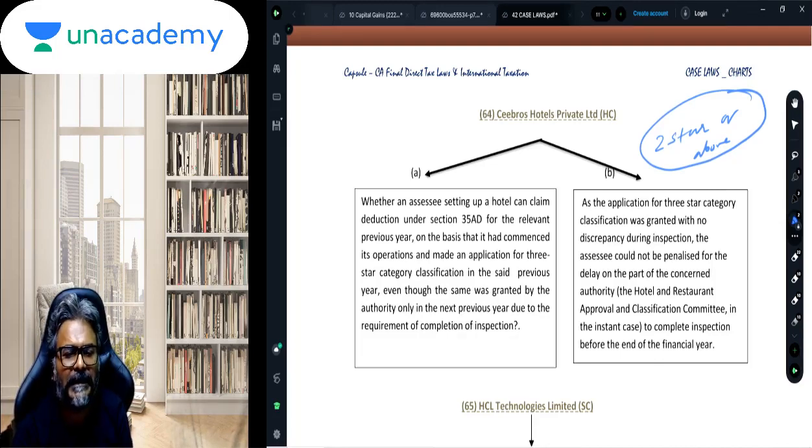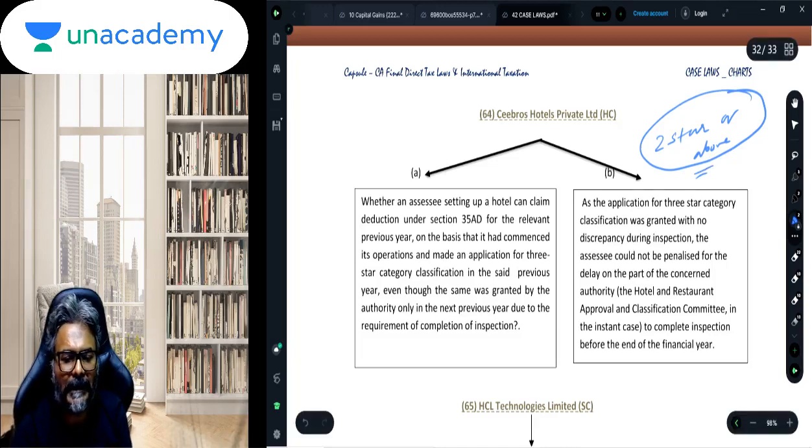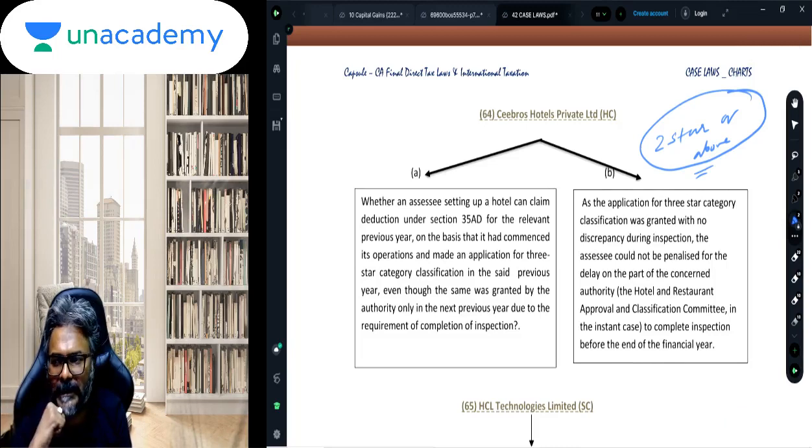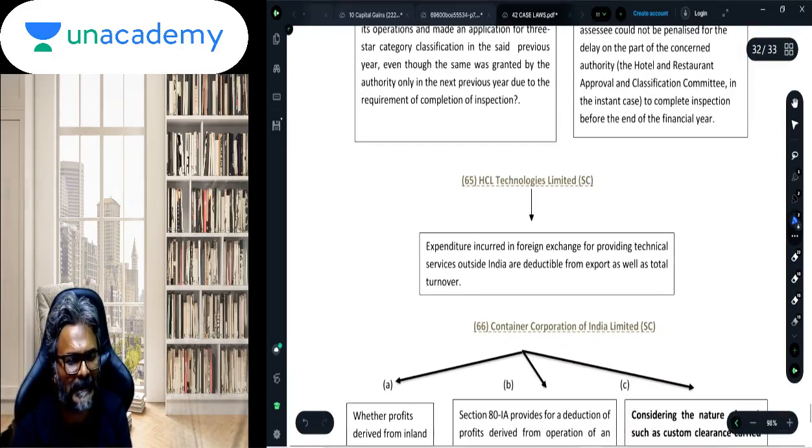So if this is the case, students, 2-star or the above category, here the question that arises is this. The SSC made an application for a 3-star hotel, and in the same year in which the SSC made the application, it commenced the business. However, the SSC's application got approved from the next year. So whether the deduction will commence from the next year then? And the answer is no. The deduction will be in the first year, that is the year in which the application was made.